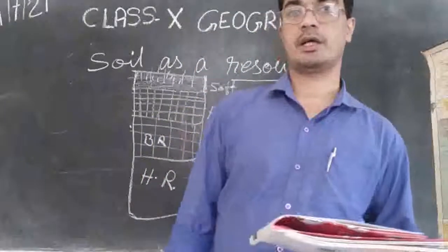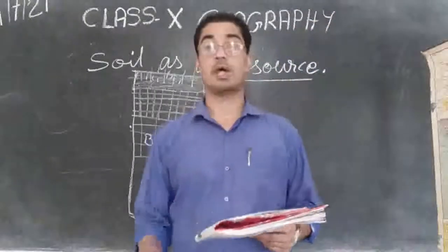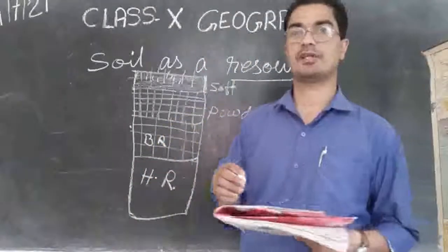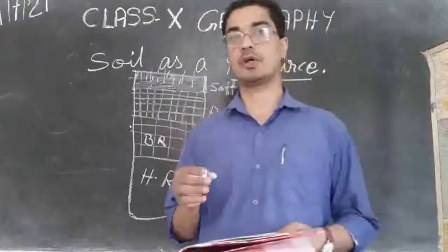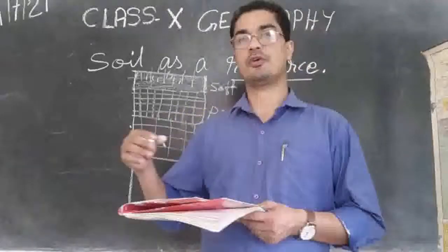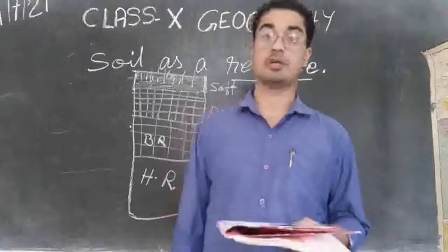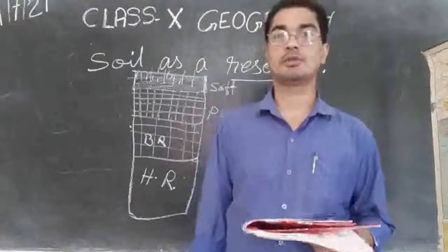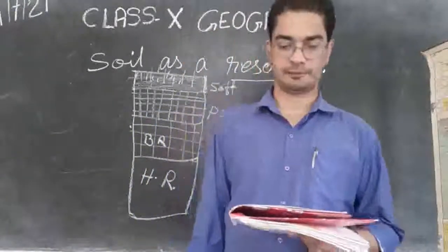So that is in general about the soil. Now based on this information we can divide soil into different categories. We can classify them into different categories because we do not find the same type of soil everywhere. Some places we find good soil of one color, another place we find another color, another place we find sandy soil and so on. So based on the quality or character of the soil we will be able to classify them into different groups. Let's see what they are.